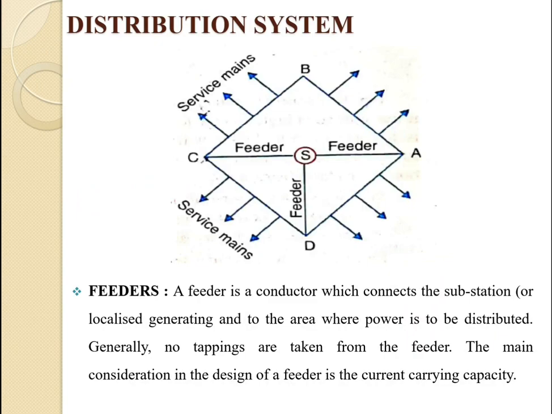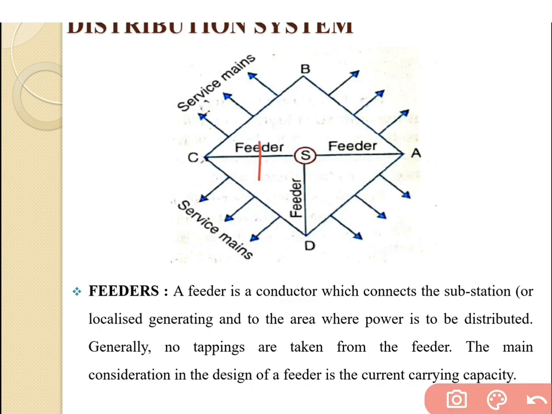So this is the figure for the distribution system. We can learn about a feeder. Here there are three feeders indicated: the first over here, the second over here, and the third over here, which are connected with one substation. This is a kind of conductor which can transfer the power to the distributor.